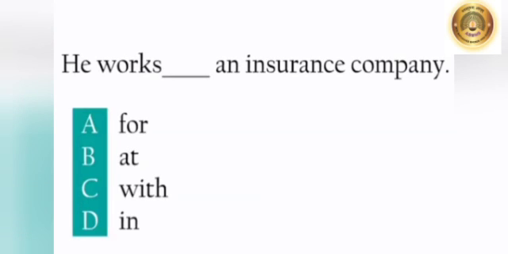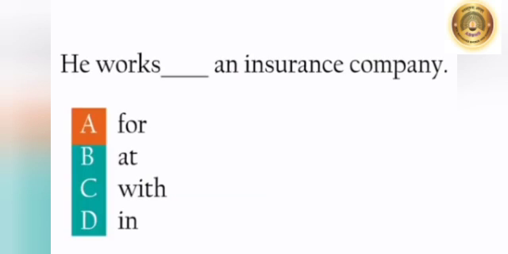Next sentence, he works dash an insurance company. Prepositions A. for, B. at, C. with, D. in. So children, tell me which is the correct option? Yes, A. For. He works for an insurance company.